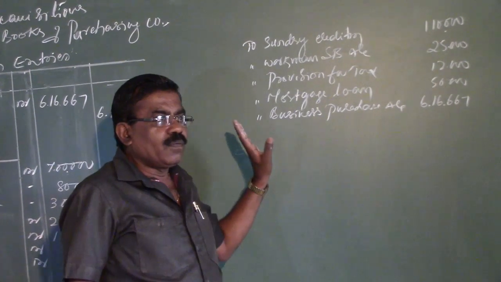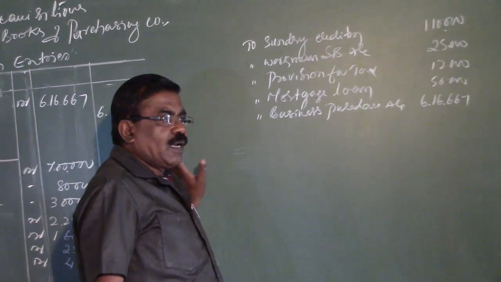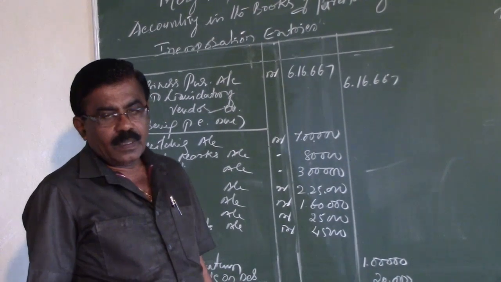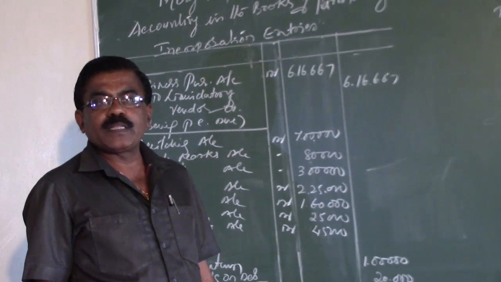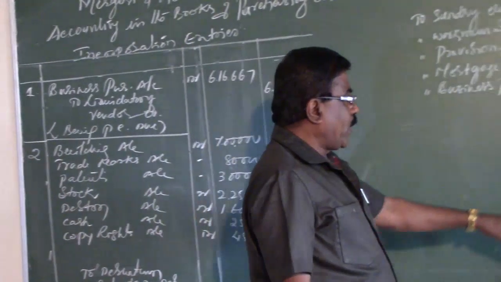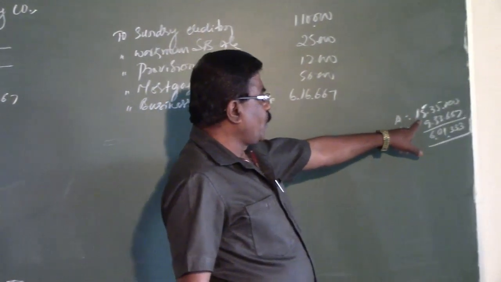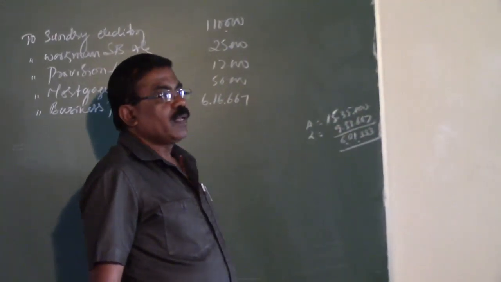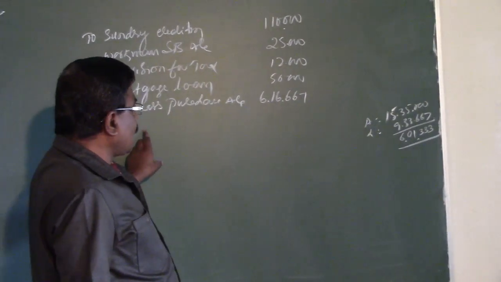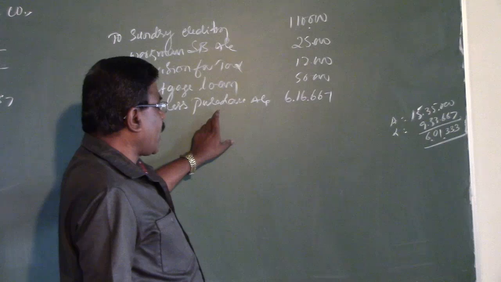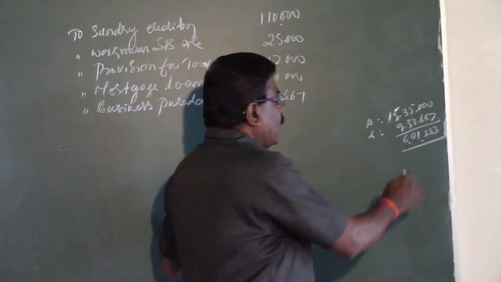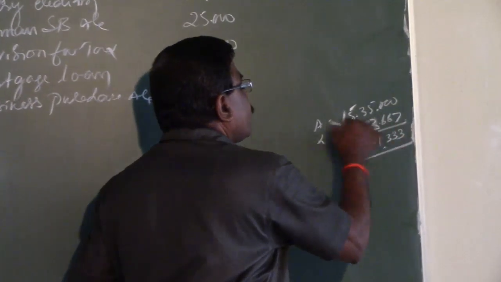Let me see the balancing figure that may be in the debit column or in the credit column. By comparing the assets and liabilities taken over by the purchasing company, the total value of assets taken over is rupees 15,35,000, whereas the liabilities taken over along with the purchase consideration total rupees 9,33,667.